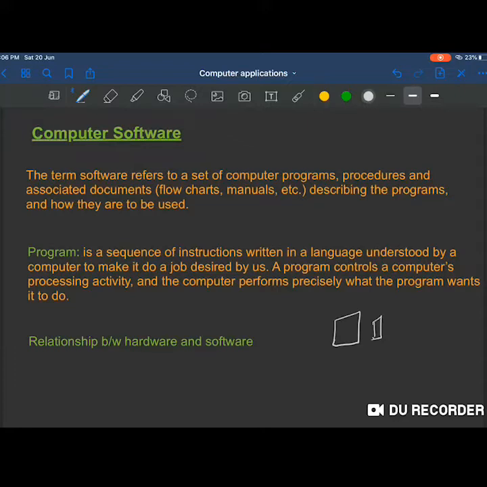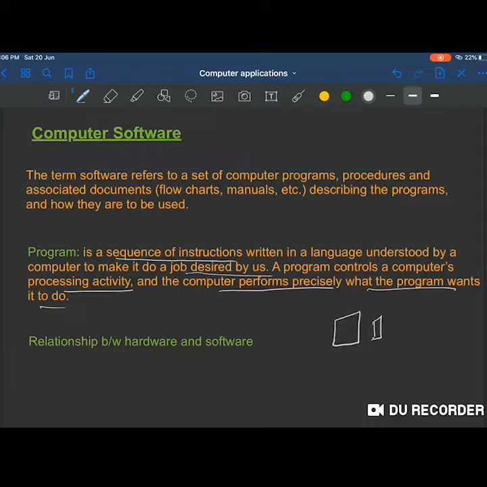So अगर हम देखें कि this cannot perform anything, right? So हमें इसे प्रोग्राम करना पड़ेगा. प्रोग्राम मतलब what is program? Program is a sequence of instructions written in a language understood by a computer to make it do a job desired by us. A program controls a computer's processing activity. Computer performs precisely what the program wants it to do. Means what? Like sequence of instructions.